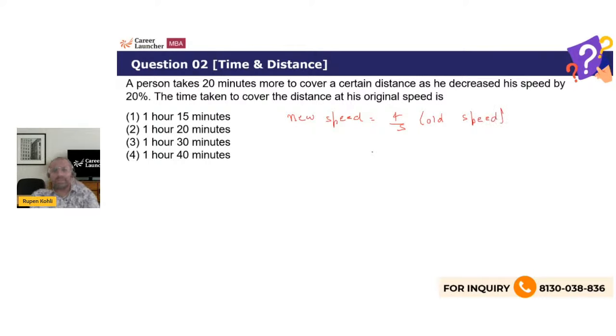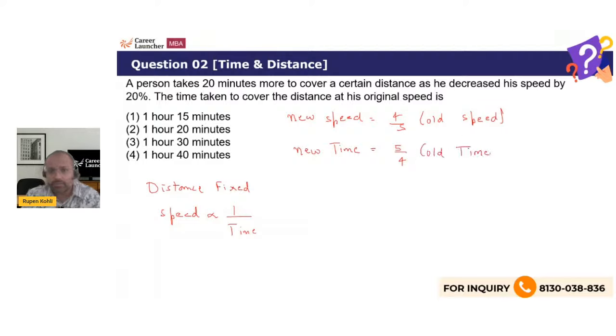So in time and distance, when distance is constant, speed and time are inversely proportional, right? Time is inversely proportional to speed when distance is constant, because distance is speed into time. So if speed has become 4/5 of the old speed, it means that the new time taken must have become 5 by 4 times of the old time. That is the meaning of inverse proportionality. 4/5 speed, so time 5 by 4 times, inverse, right?